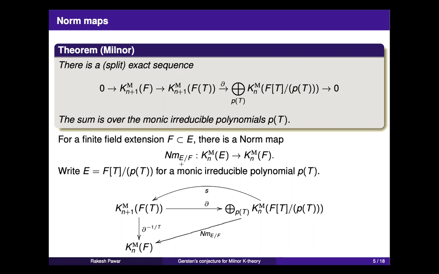Okay. Yes, it seems to me that here you're assuming that E is separable over F. Is it? No. So I'm actually assuming, okay, here I'm assuming that E has a generator. Because E has a primitive element, right? Yeah, some generator. And this map will a priori depend on that generator. So I should add a notation: the norm of E over F with a round bracket (x), where x is the generator. And then there is a non-trivial theorem which says that it is actually independent of x, this choice of generator. So this works for any field. Is that fine?